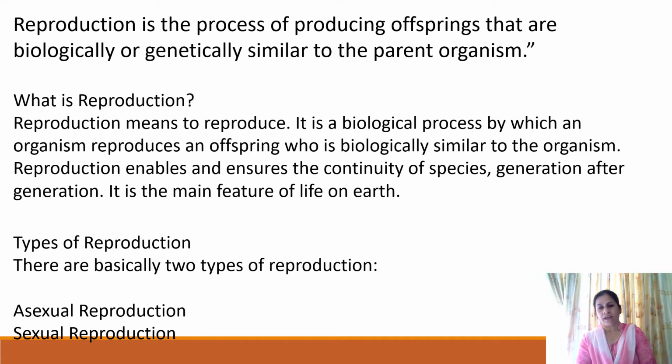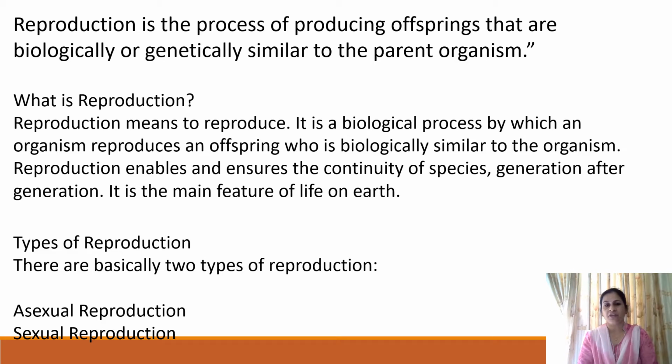This is the only characteristic feature which keeps life continuing on Earth. So, reproduction is an essential process to maintain and continue life on Earth. There are basically two types of reproduction, asexual and sexual. The meaning of asexual reproduction is reproduction without involvement of gametes or sex cells.